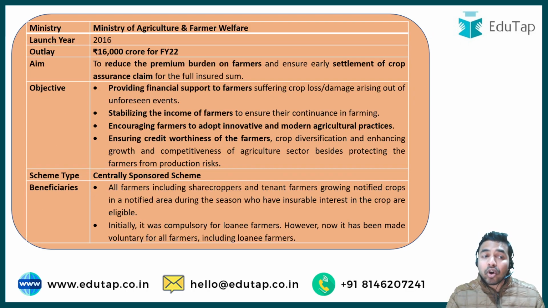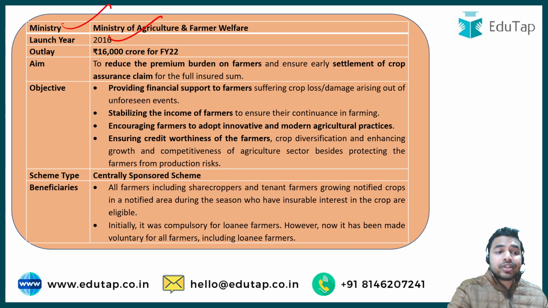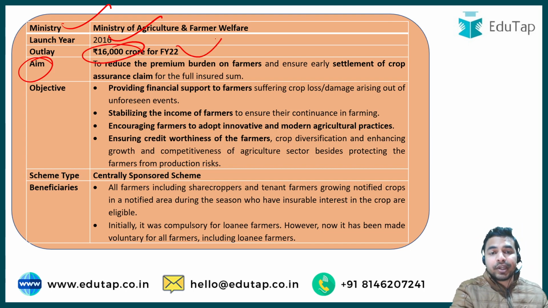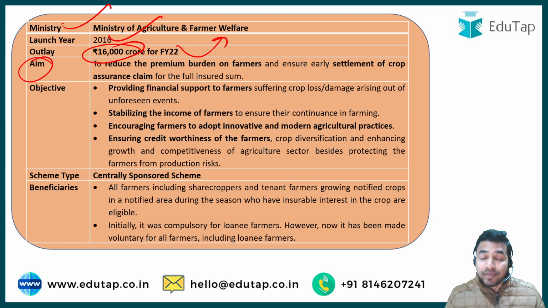And when we talk about, see, we have already discussed the basic points, that what exactly was the ministry, the launch year, and what exactly was the aim of this particular scheme. Now when we talk about the budgetary allocation for fiscal year 2022, then it was 16,000 crore for this particular scheme, that is Pradhan Mantri Fasal Bima Yojna.